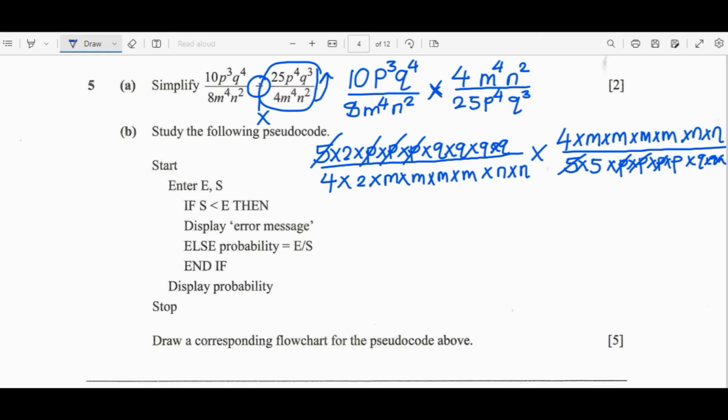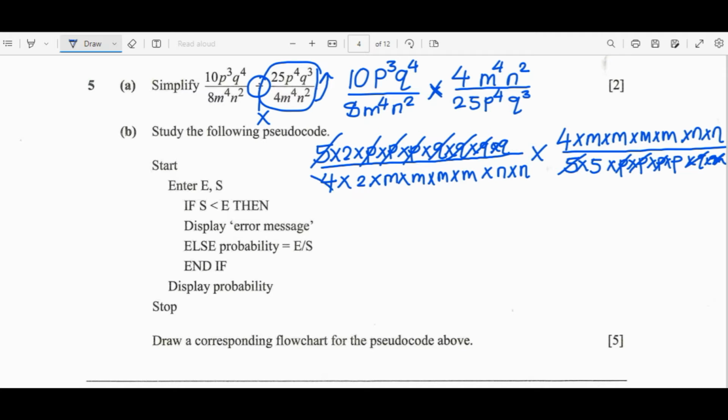So what else can we cancel? We have this q, this q, this q, and this q, this q. On the denominator of this fraction we only have 3 q's, so only 3 q's will cancel. Then let's check the other diagonal.